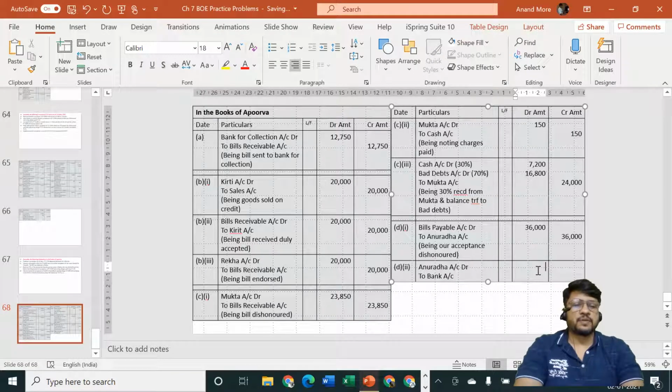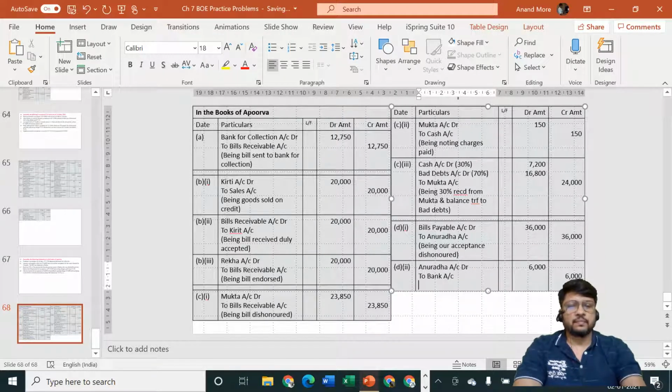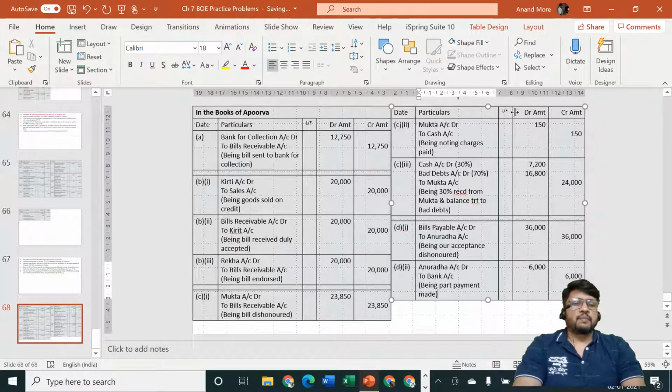Amount is rupees how much? 6,000. Being part payment made.